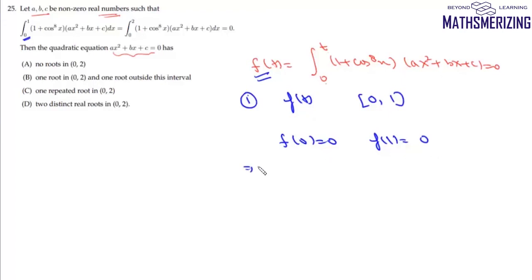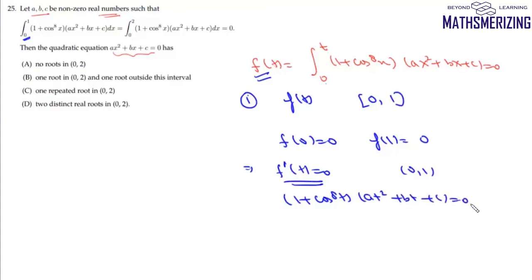Then Rolle's theorem says at least one root of the equation f dash t equals 0 will lie in the interval 0 to 1. So that means at least one root of (1 plus cos to the power 8t) into (at square plus bt plus c) equal to 0 will lie in 0 to 1.